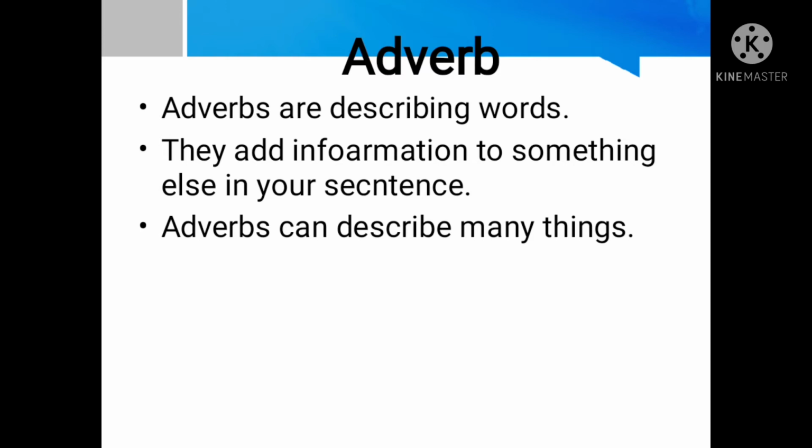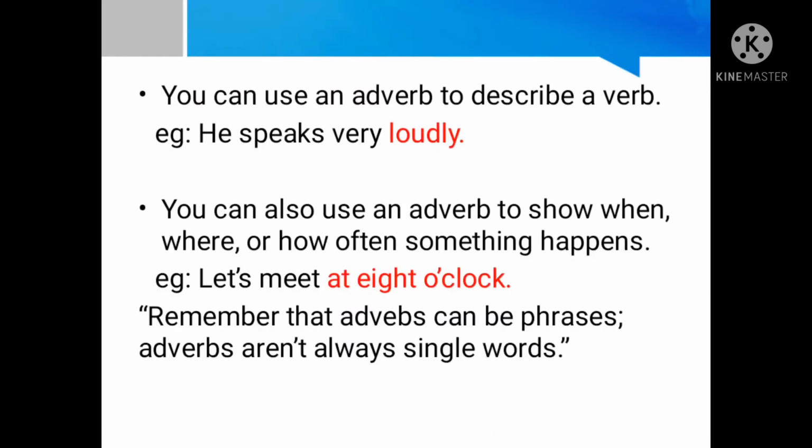You can also use an adverb to describe a verb. How? For example, he speaks very loudly. Now, the word loudly describes how he speaks. And you can also use an adverb to show when, where, or how often something happens. It means it also describes time, place, or manner in a sentence. For example, let's meet at 8 o'clock.